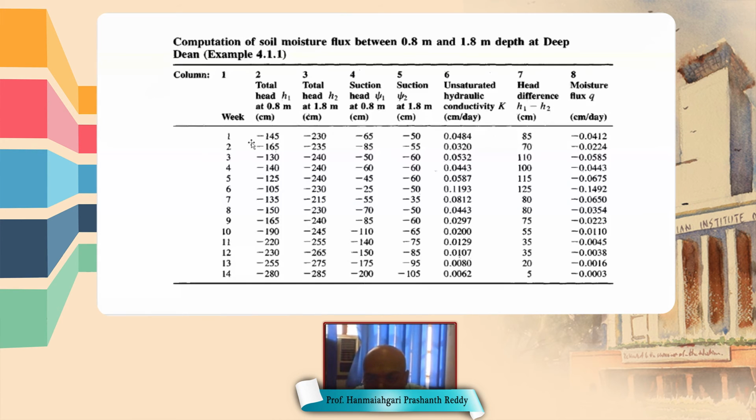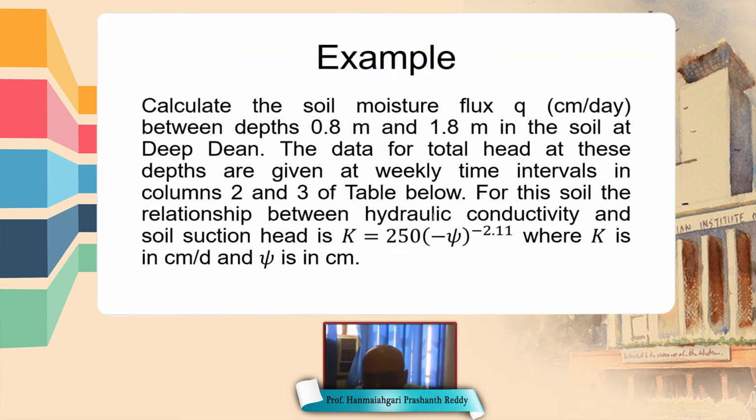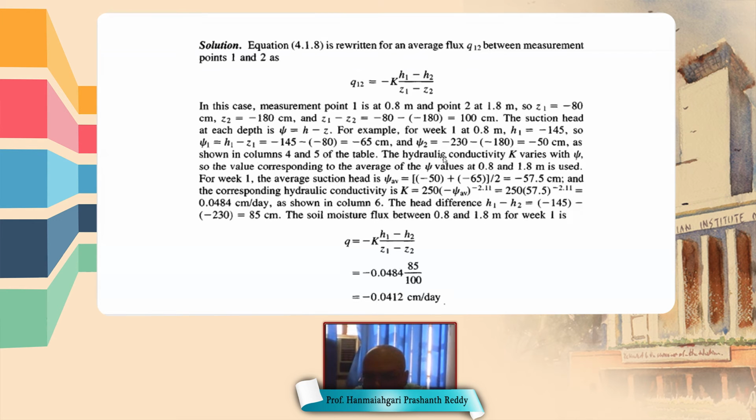In week 1, we have 2 suction heads at 2 locations, so we need to take the average suction head, that is 57.5. When we substitute that in this equation, we get the K value. Psi average is 57.5, and therefore K comes out to be 0.0484 centimeter per day.